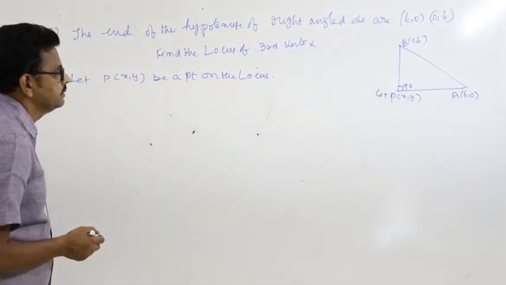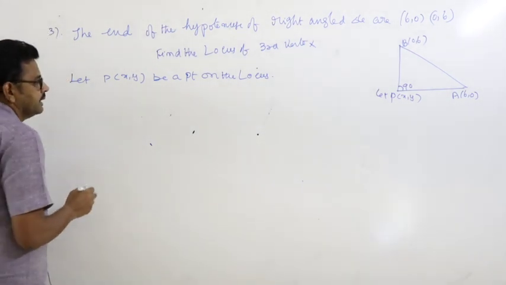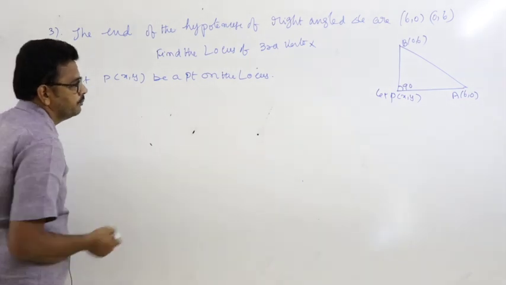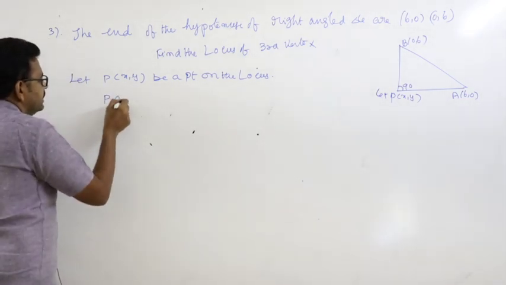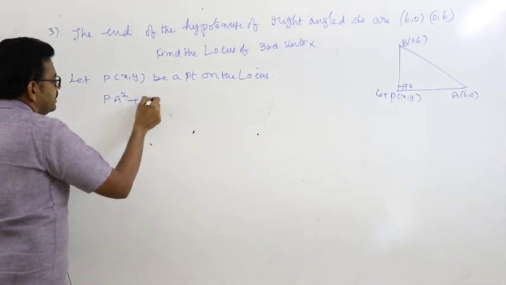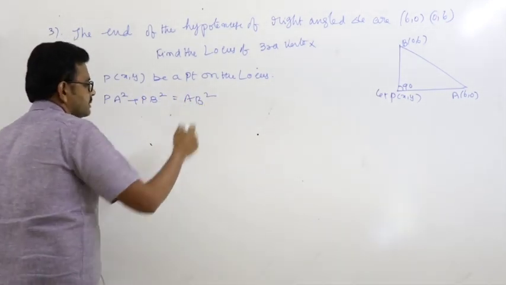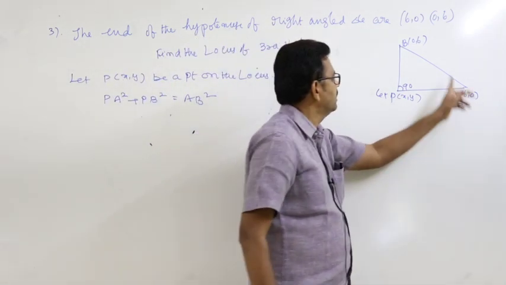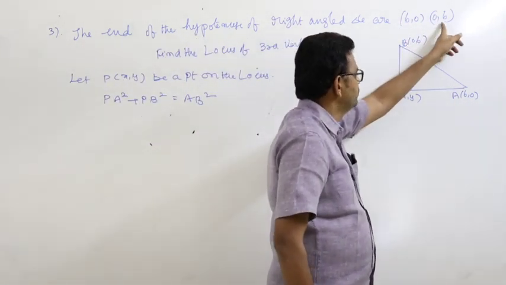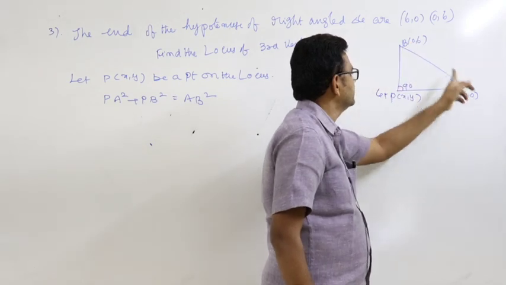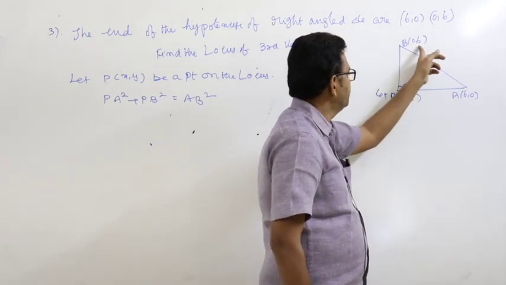Now, what is given? The triangle is a right angle triangle, right angle at the point P. Now, PA square plus PB square is equal to AB square. Call it A, call it B. These are the endpoints of the hypotenuse.